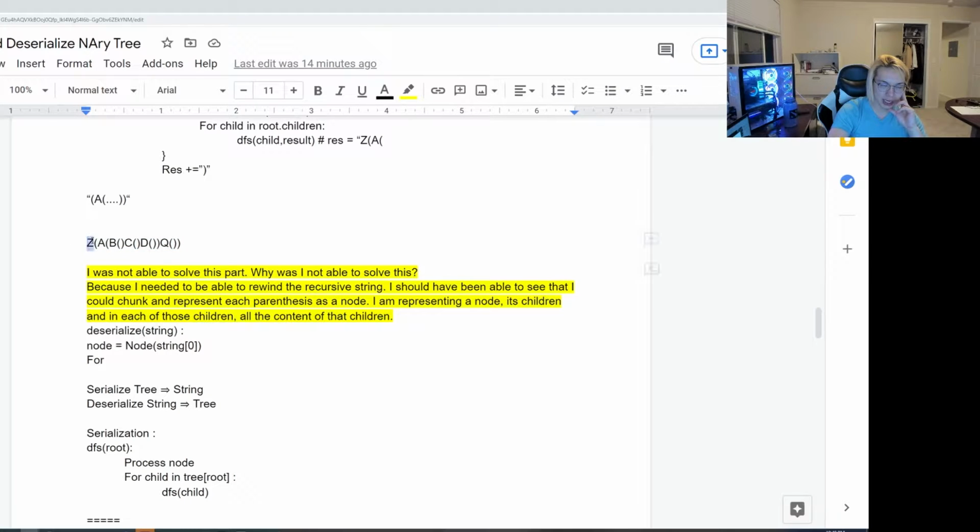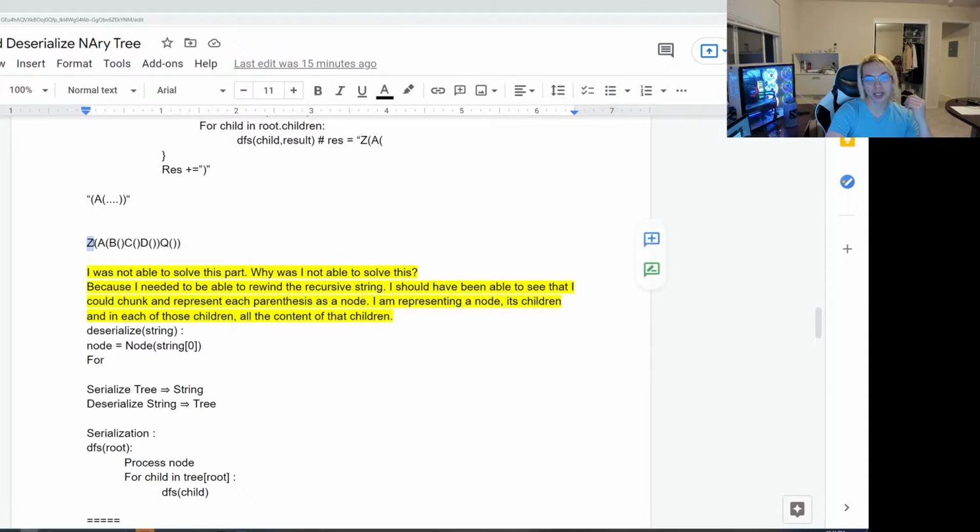So every single time you look at a node or a letter, you are going to be creating a node. If you look at the parentheses, you're going to start creating the children. So this is where you can start using a recursive stack or pushing the Z node onto an actual stack. And so basically what this boils down to is you do need to bite through this piece by piece, and understand what each of these steps really entails.